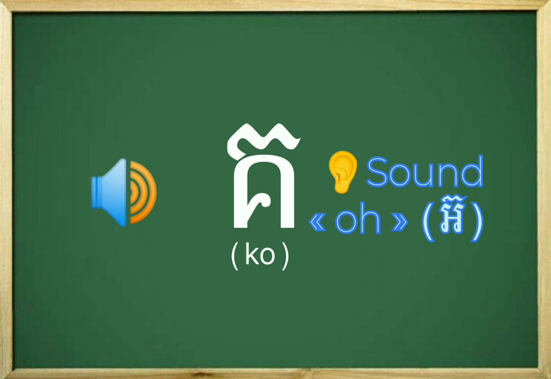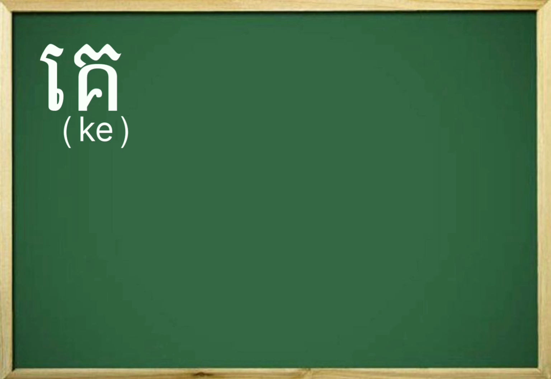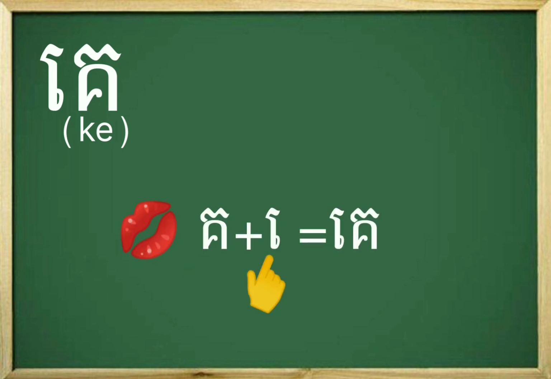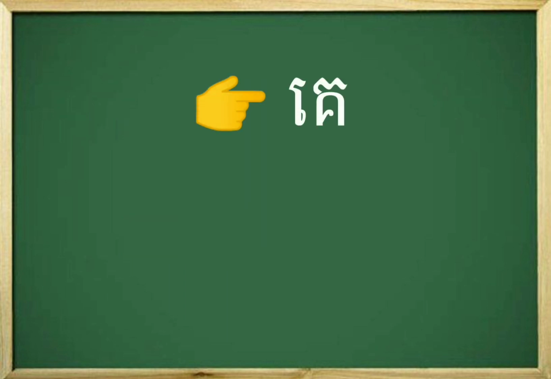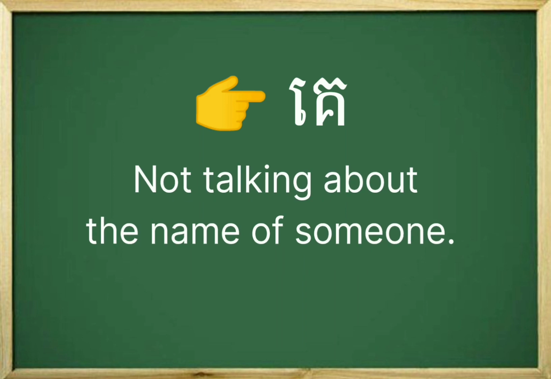Okay, let's see some examples. The first one is the word Ke. I spell letter Ko plus sra e, so we can say Ko e ke. Ke in English means someone like he, she, his, her, him, they. In Pizza Khmer, the word Ke means not talking about the real name of people.